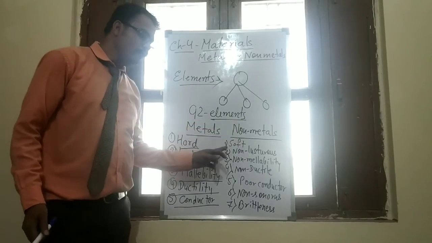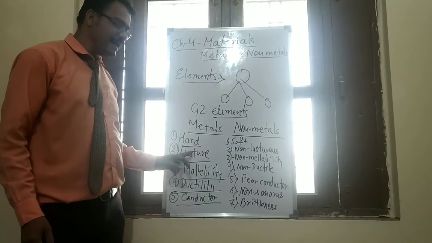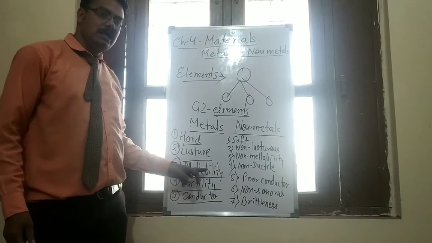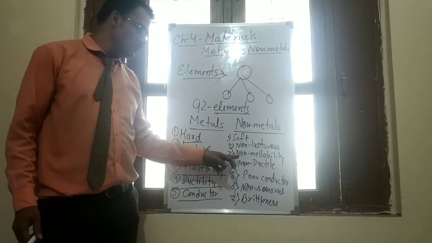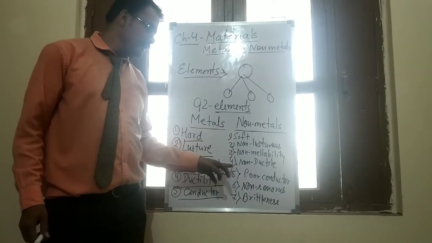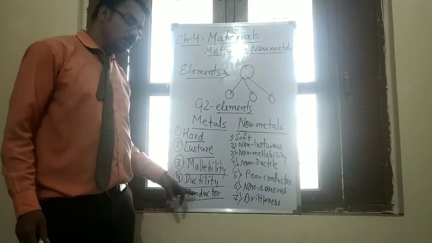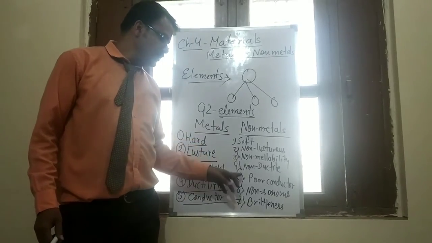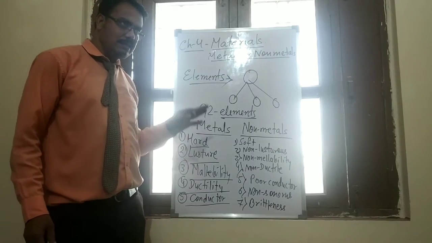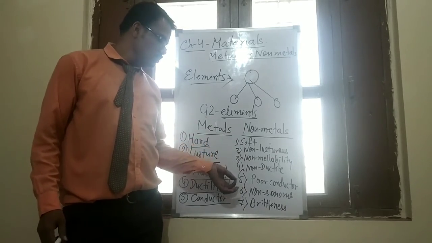Now students, metal was hard, but non-metal is soft. Metal has a lustrous shiny effect, but non-metals have no shiny effect. Metals have malleability, but non-metals do not. Metals can be drawn into thin wire, but non-metals cannot; they are non-ductile. Metal is a good conductor of electricity as well as heat, but non-metal is a poor conductor. Metal is sonorous, meaning it gives a tinkling effect, but non-metal gives no tinkling sound, so it is non-sonorous.